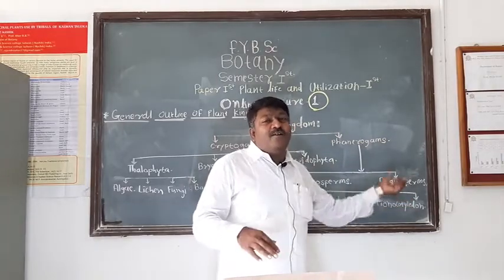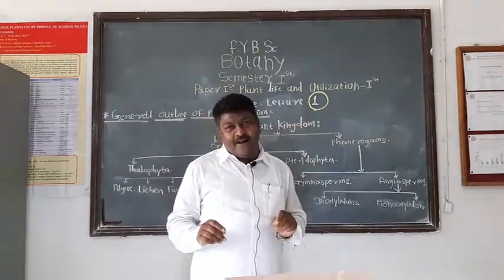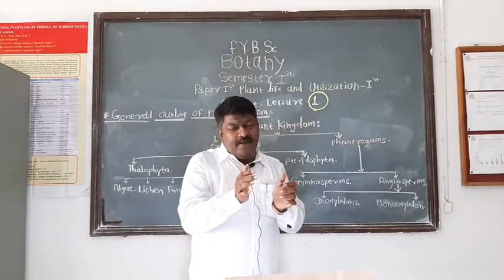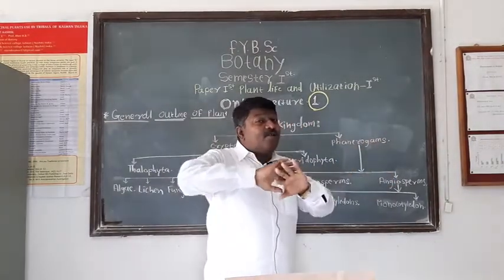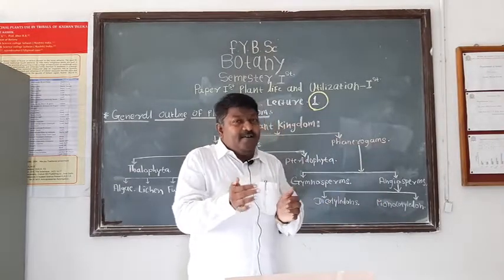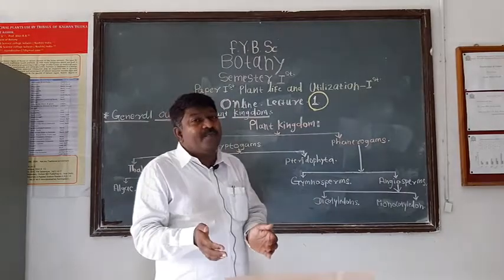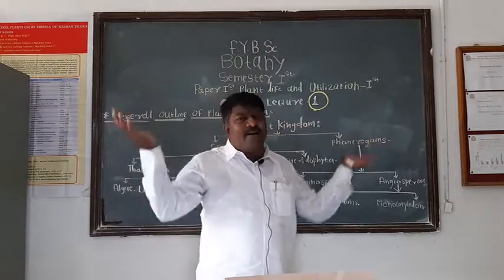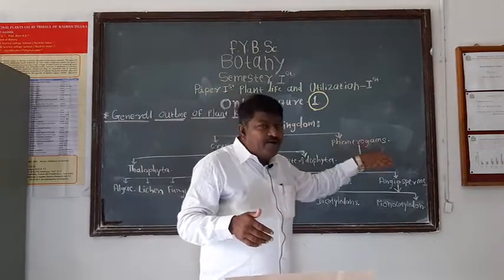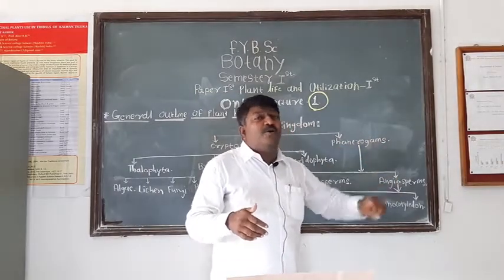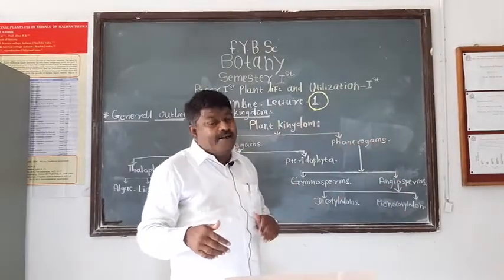Such term angiosperm is derived from two words such as angion and sperma. And angion means vessel and sperma means seeds. Means in these plants, their seeds are not naked. Seeds are enclosed in vessel. Means seeds are enclosed in ovary or seeds are enclosed in fruit. All the flowering plants around us are included in such group angiosperm. This is the most evolved group of plant, or this is the largest group among the plant kingdom.